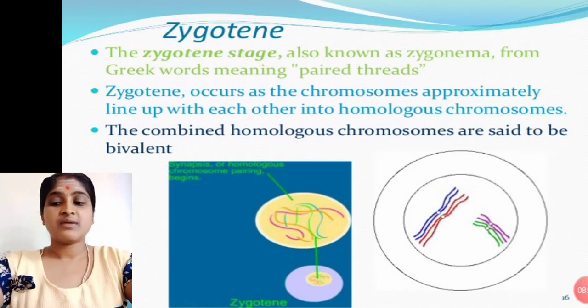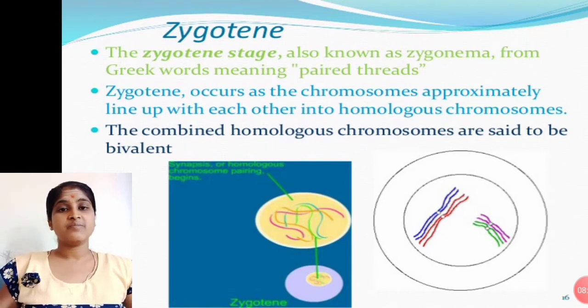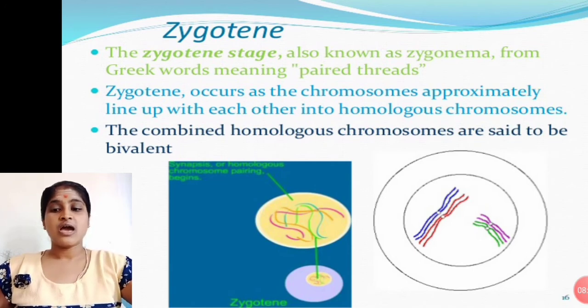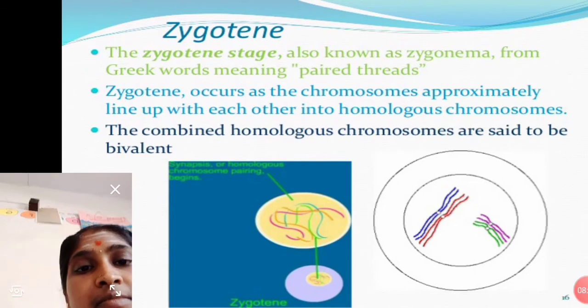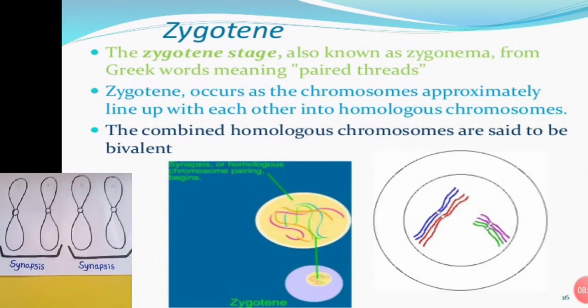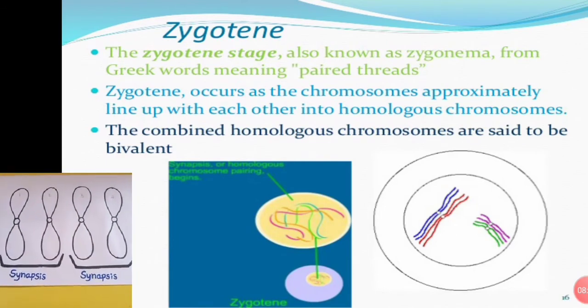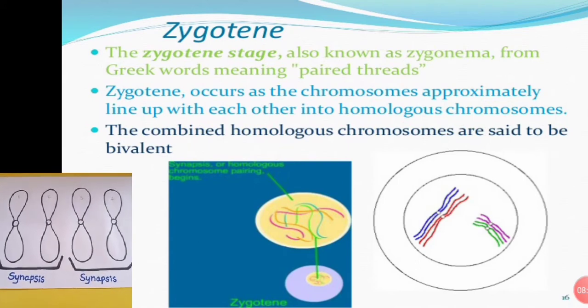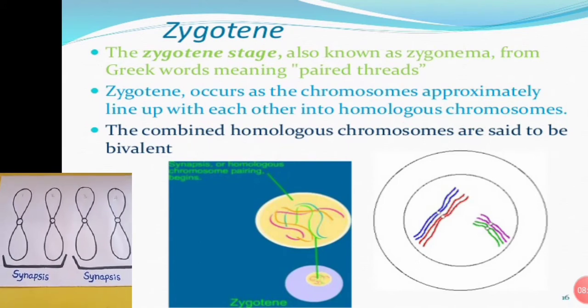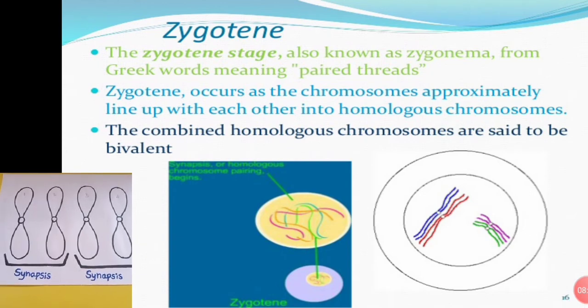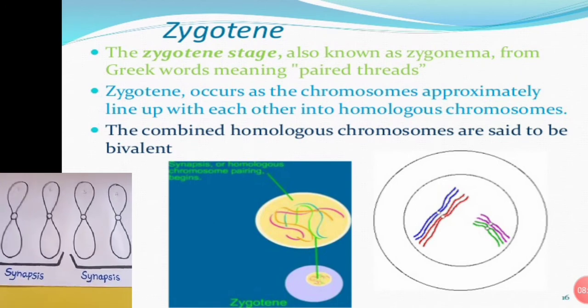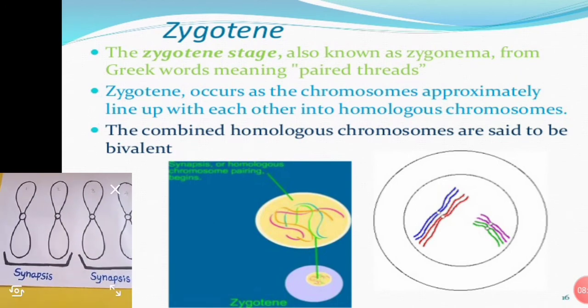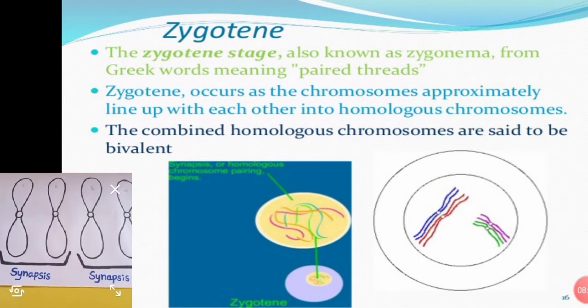How is the synapsis formed? You see it here in this diagram. I will draw it here. Please see here. This is the formation of synapsis. Here 1, 2, 3 and 4 chromosomes are there. When they come near and pair up, we call that synapsis. Here we see two pairs. This type of images we see here.